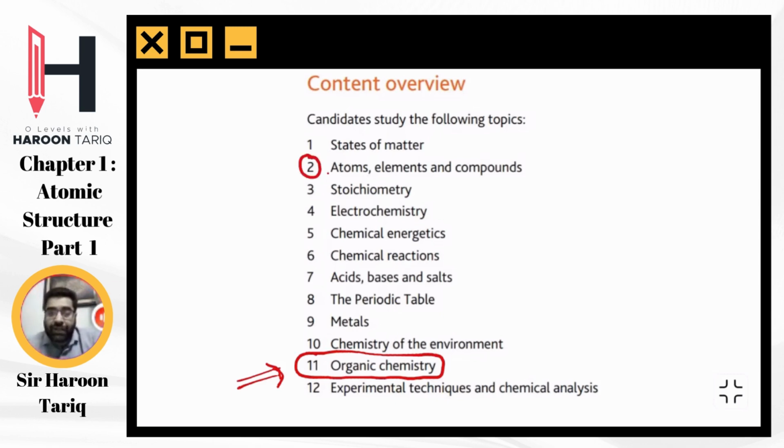We need to learn about everything about atomic structure, basics about the periodic table. We won't do everything about the periodic table, but just the basics. So atomic structure, basics about the periodic table, the kinds of bondings that we have, ionic, covalent, metallic. So after we do chapter number 2, we will directly move to chapter number 11. And then we'll take a mix of these chapters. Okay.